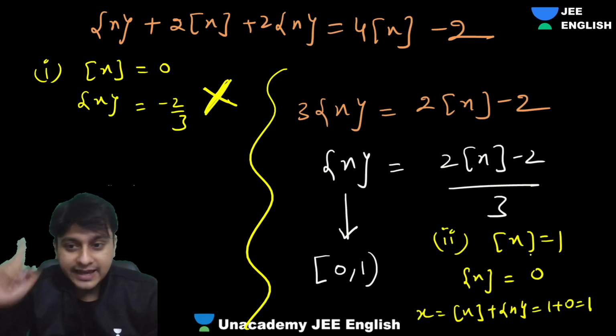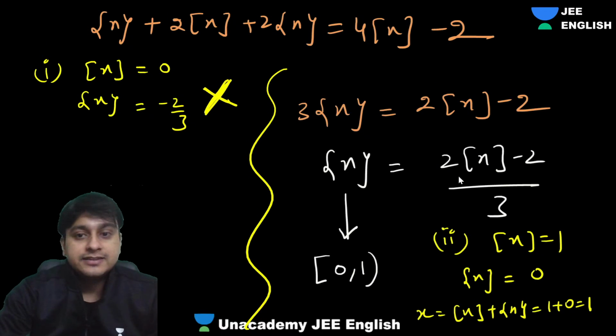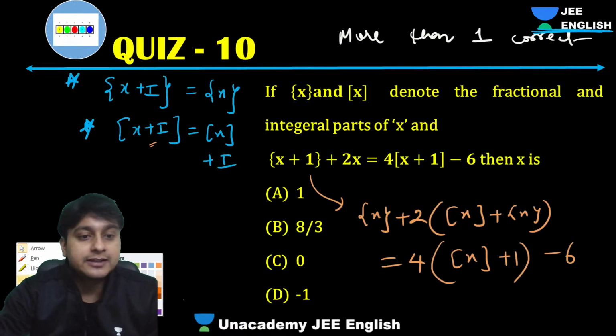So first x we got, that is 1. That is correct. So first option is correct.